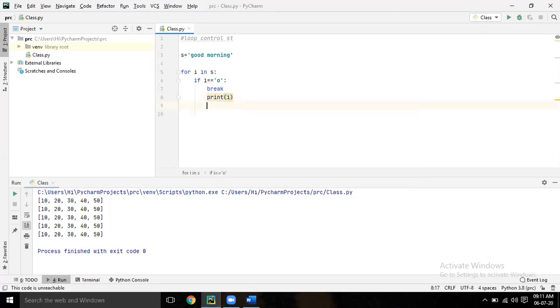Just give that print one backspace. It should be here on that line. Because if you give it here, that means after break it won't come that side. This print is outside the if. If you are writing it on the same line, this print statement is outside the if, but break is inside the if. The indentation you have to take care of. Run it.